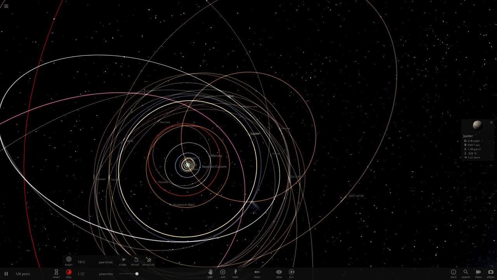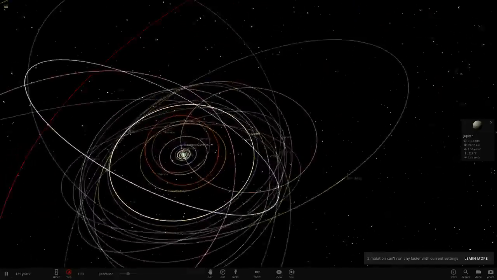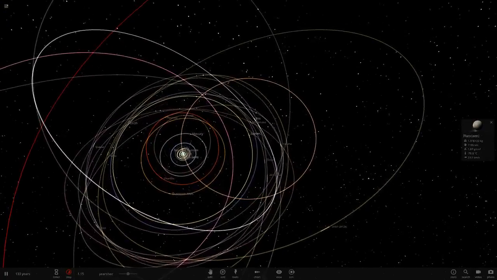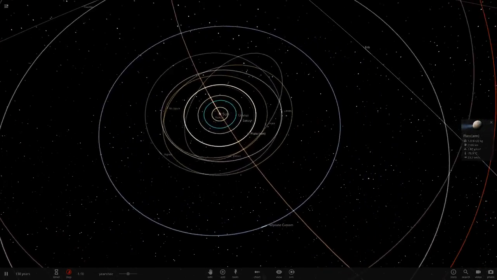Can we speed up anymore? Nah, we can't speed up anymore. But as you can see, still some interesting changes there. It's pretty cool to swap the planets around from time to time as well. We've done a few of these in the past with particular themes.